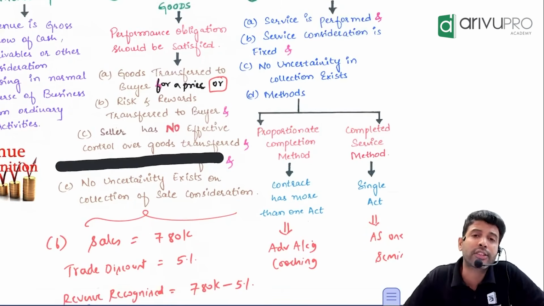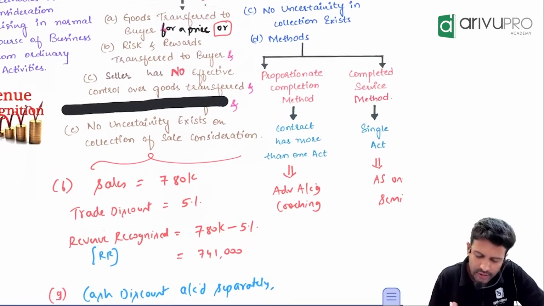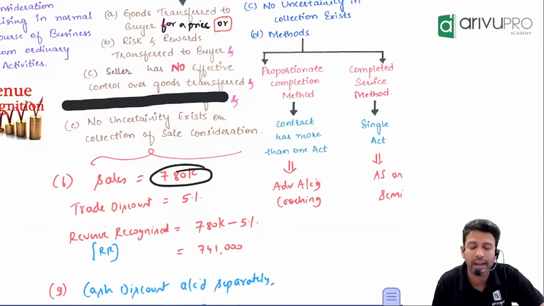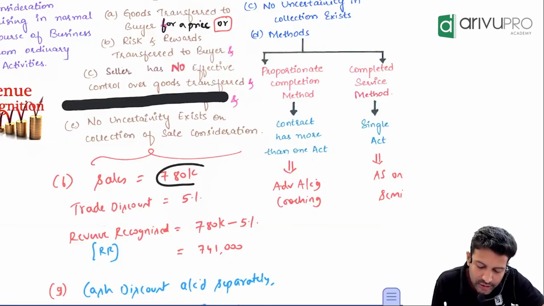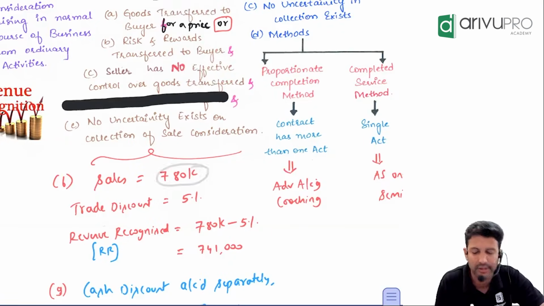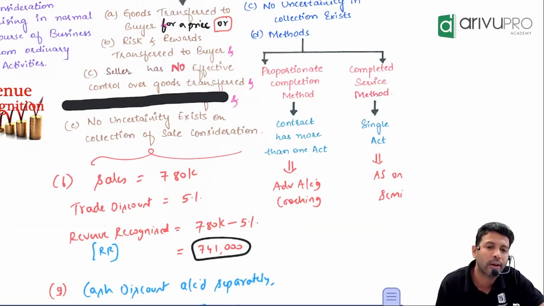Sir, if there is a trade discount, what do you do? You know this already. What should we do for trade discount? Suppose I sold the goods for 7,80,000 and there is a trade discount of 5%. Will I recognize the revenue at 780 or 780 less 5%? I will reduce the trade discount and recognize the revenue only at 7,41,000.